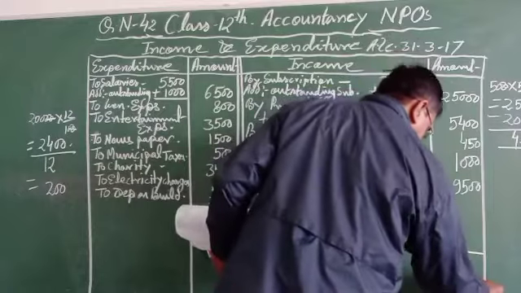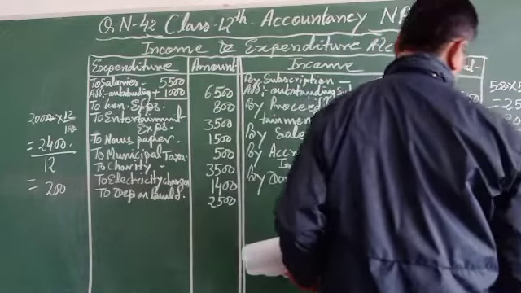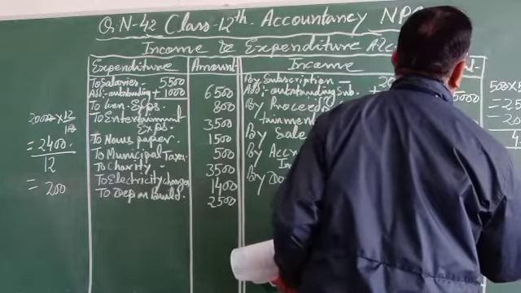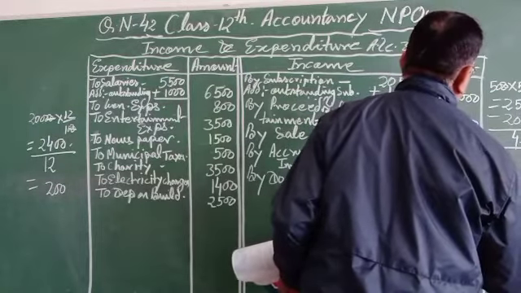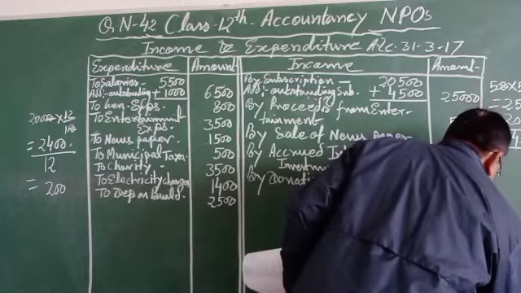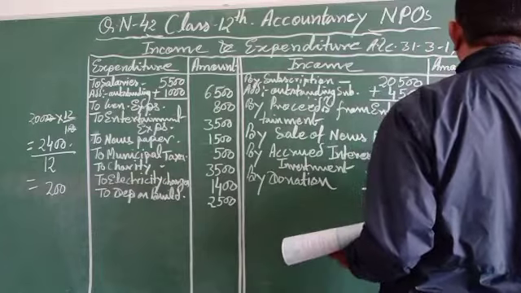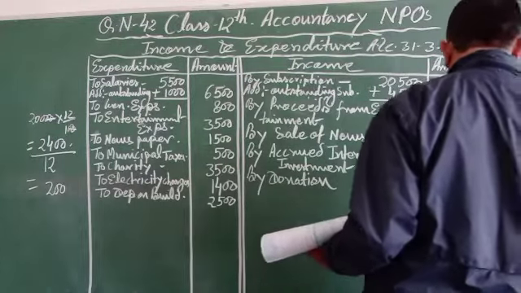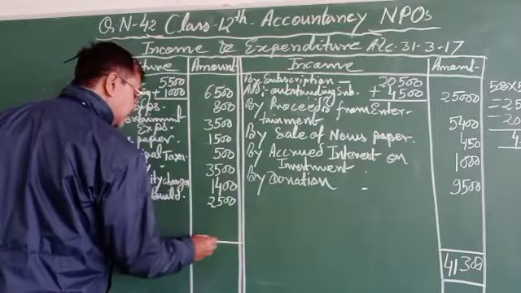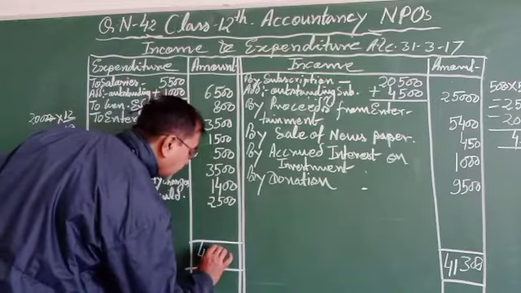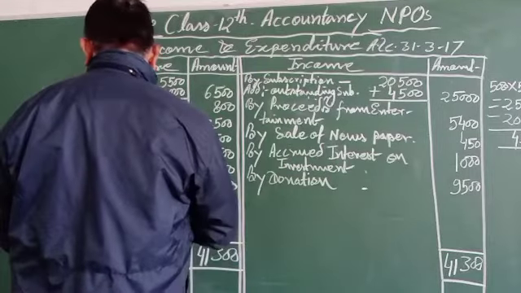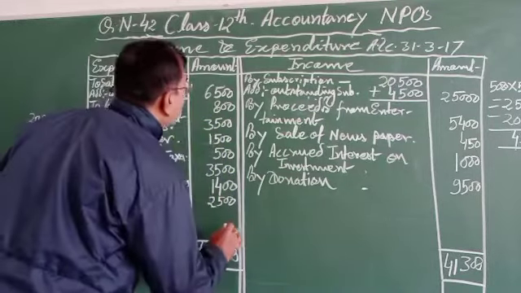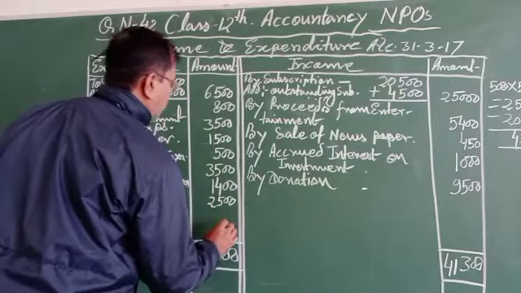Just the total of this one, 41,300. We can calculate the amount, that will be the difference. Because of that, this one also zero.